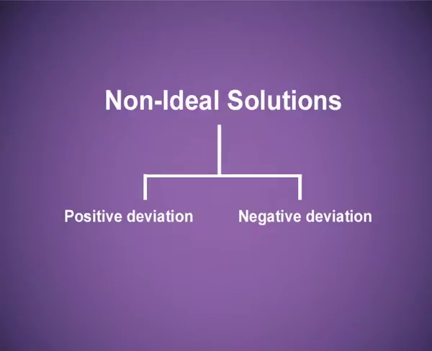I have earlier told you that non-ideal solutions are of two types. One showing the positive deviation, the other showing the negative deviation. These two types of deviation again depend upon the interaction between the solute and the solvent when they are mixed to form a solution.